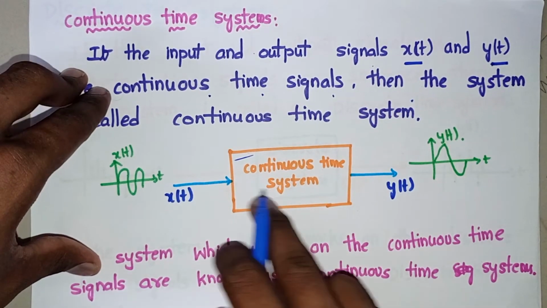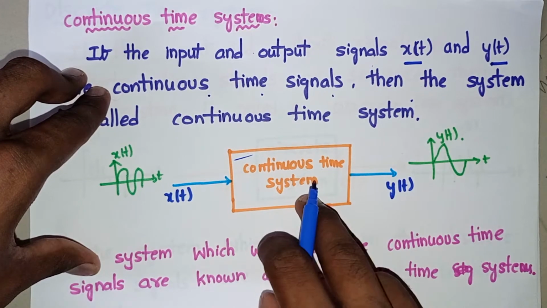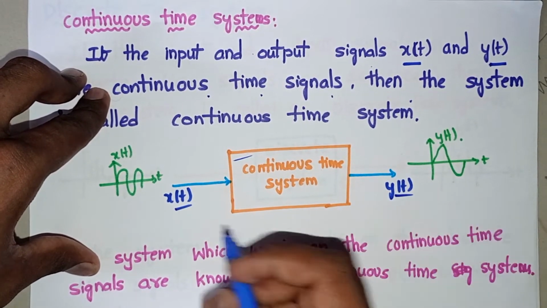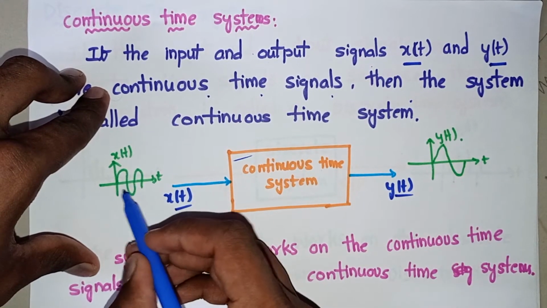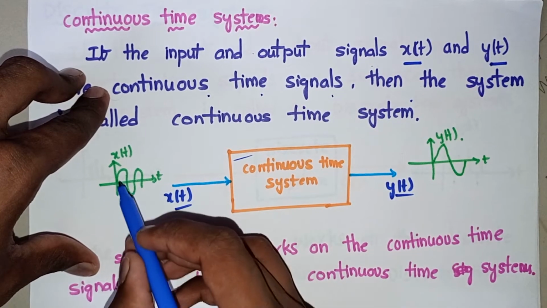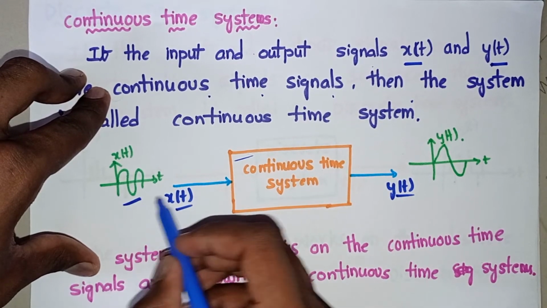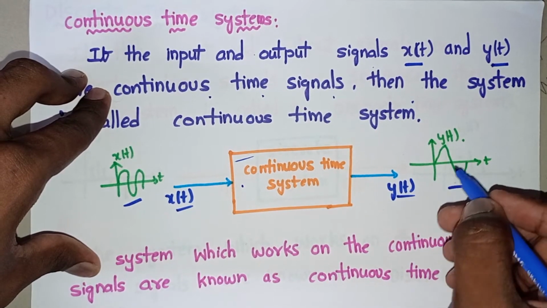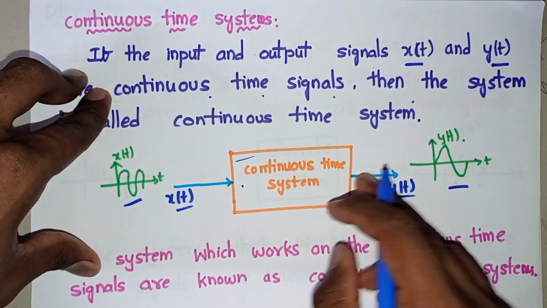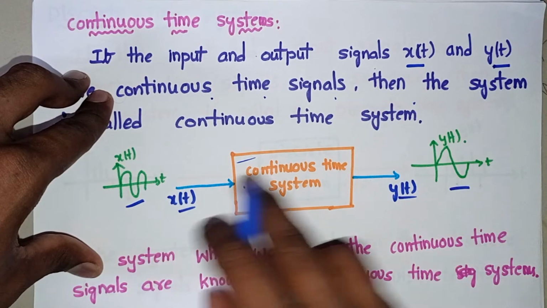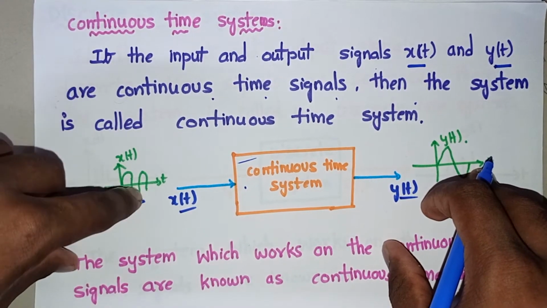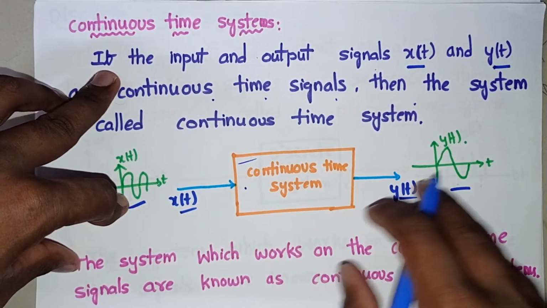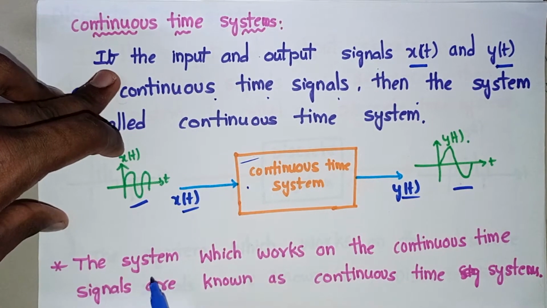Here observe, this is a continuous time system. We are giving x of t as the input and y of t as the output. This x of t is a continuous signal applied to the system, and y of t is also a continuous time signal. A continuous signal is obtained as output. Whenever we observe that input and output are continuous, then that system is known as a continuous time system.